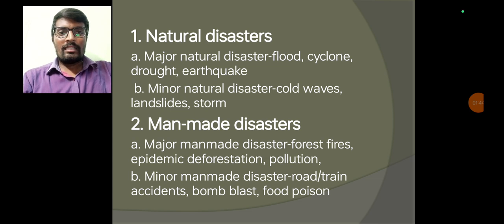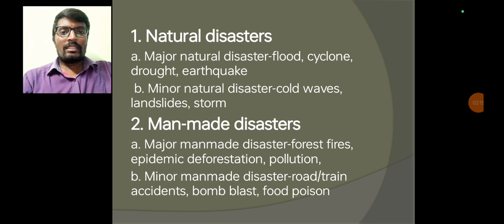These natural disasters are again classified into two types. First one is major natural disaster and the second one is minor natural disaster. Major natural disasters are like floods, cyclone, drought, earthquake, and minor natural disasters are like cold waves, landslides, thunderstorms. Next, go to the man-made disasters.